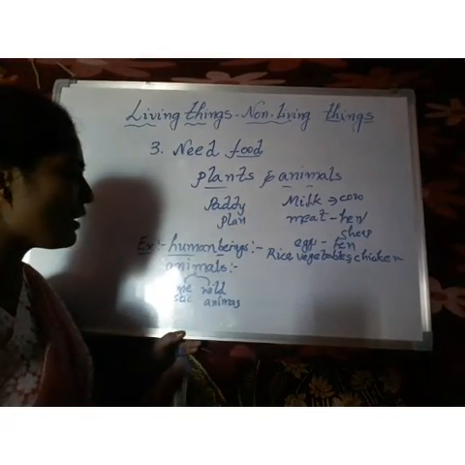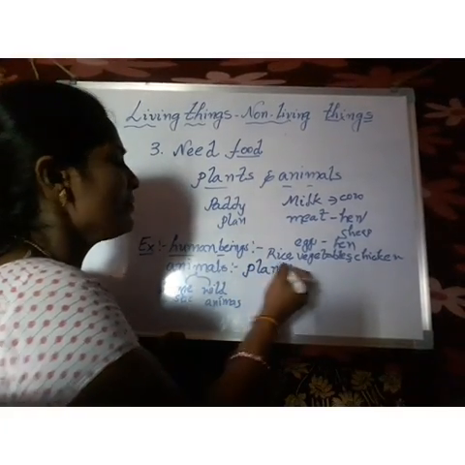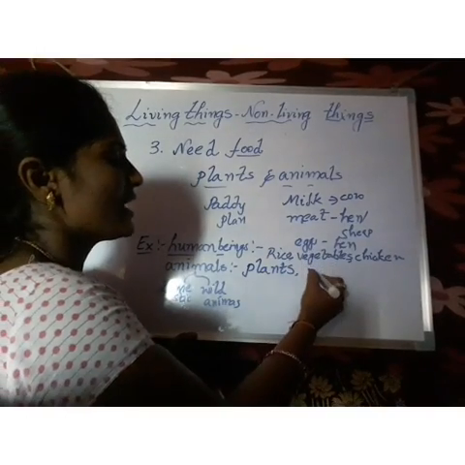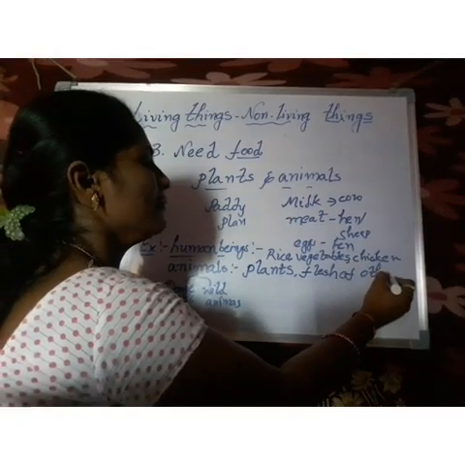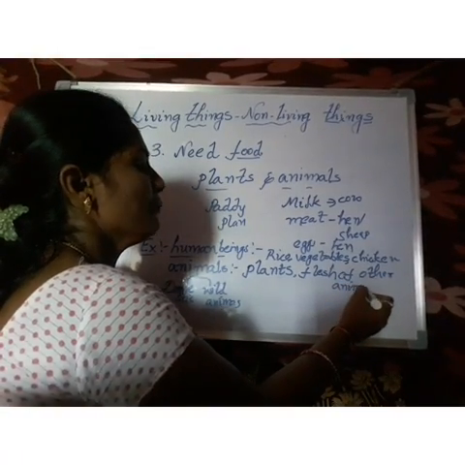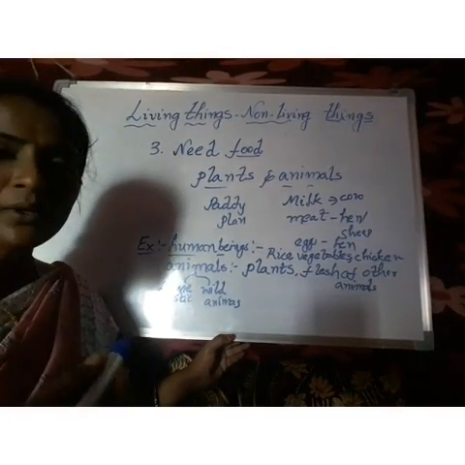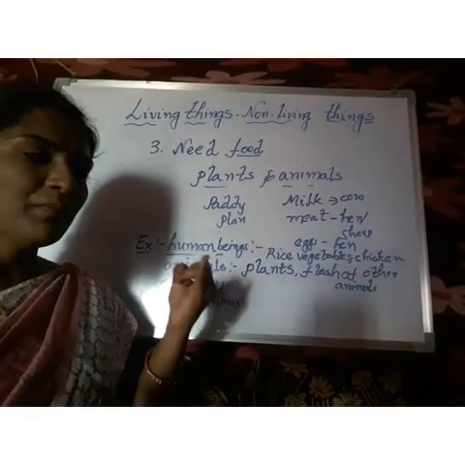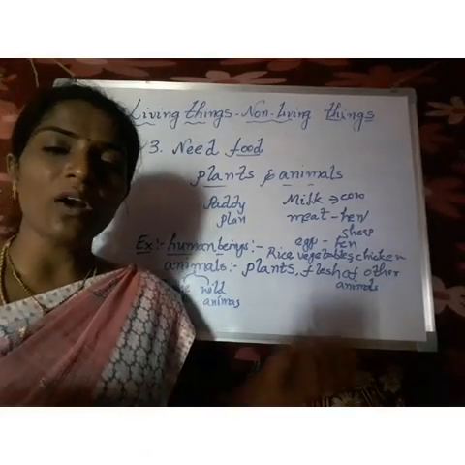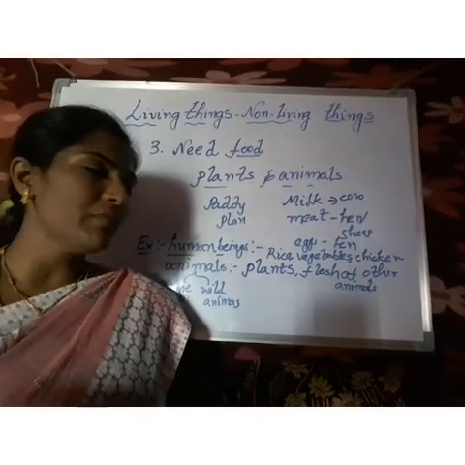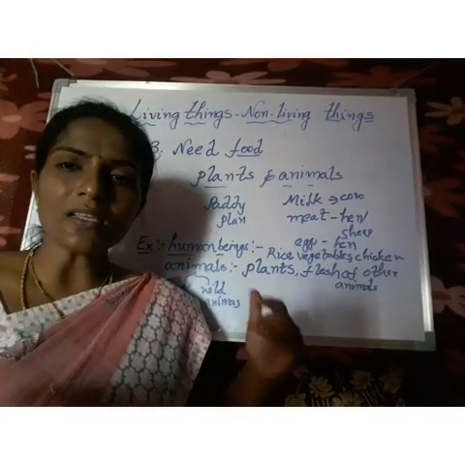So, what do we have to understand now? Animals can sometimes eat plants. Some of the animals can eat plants and some of the animals can eat flesh of other animals. And after that, based on these eating habits, animals are again divided into 3 types. So what are they? Herbivores, carnivores and omnivores. Herbivores means plant eating animals, flesh eating animals we call carnivores, and both plant and flesh eating animals we call omnivores.